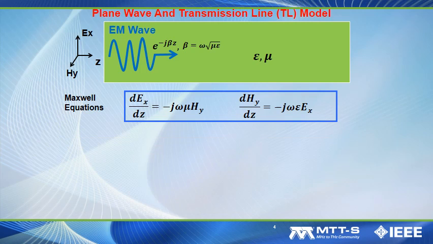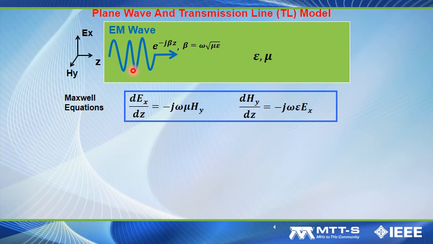When an EM wave is propagating in some material, we know its electric field and magnetic field can be related through the very well-known Maxwell's equations. In this case, you see changing electric field will result in changing magnetic field, and changing magnetic field will result in changing electric field. In addition, the propagation constant beta is a function of dielectric constant epsilon and permeability mu.